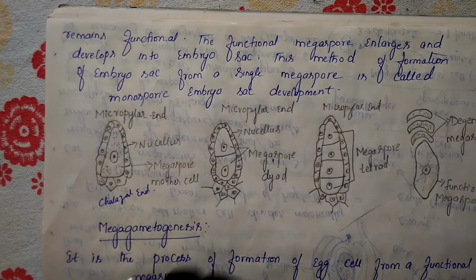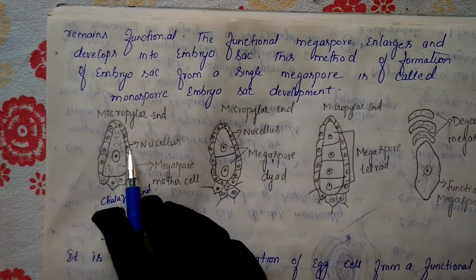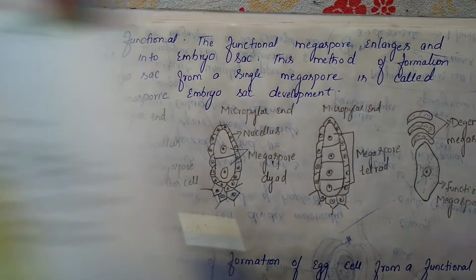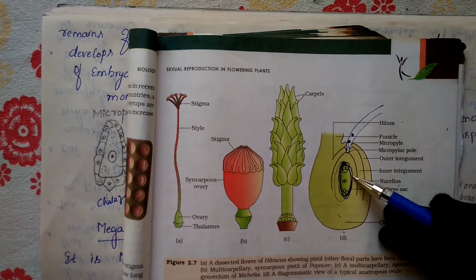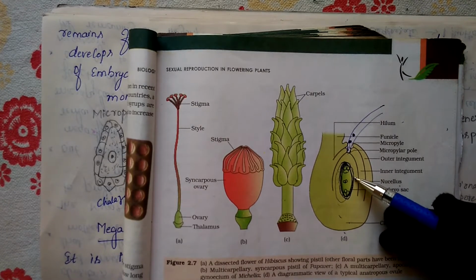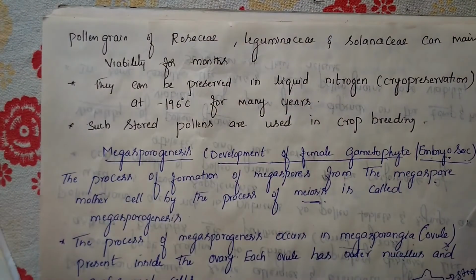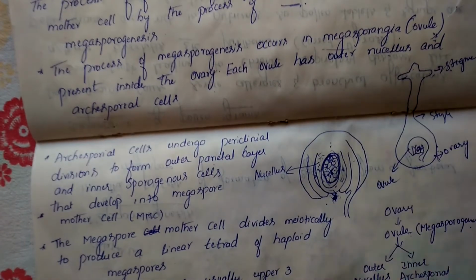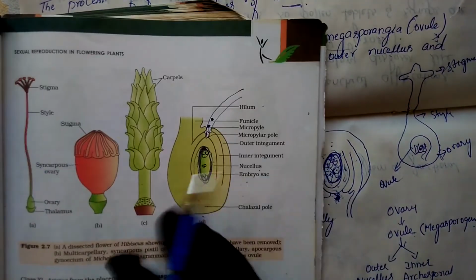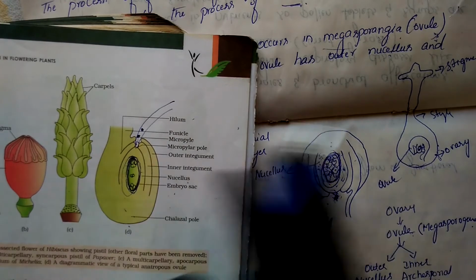Now see here, this is the nucellus, as I mentioned in the ovule. In an anatropous ovule, it has just been inverted. Same diagram here, I have inverted the ovule. That's all. So they have been shown like this. Both are the same.